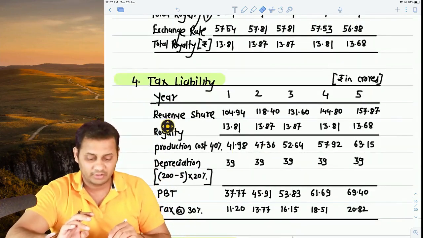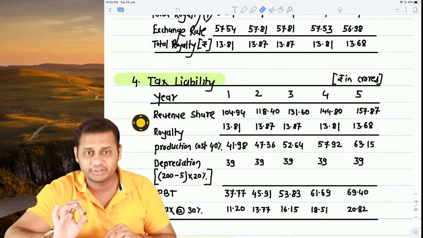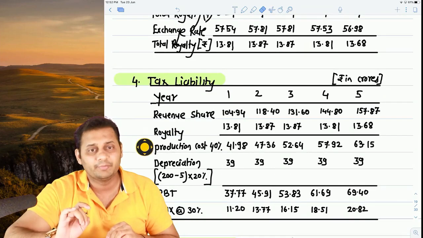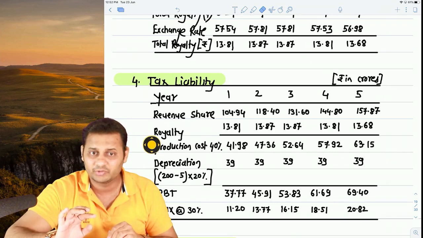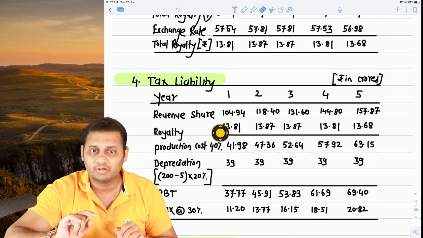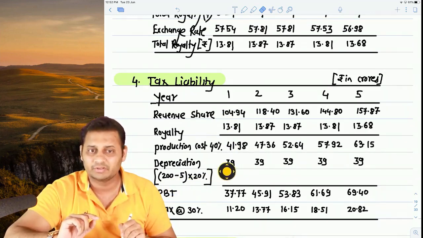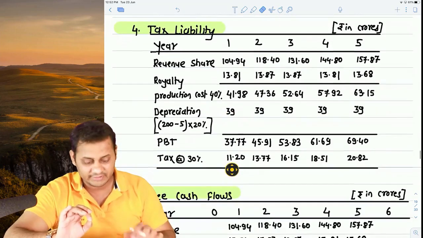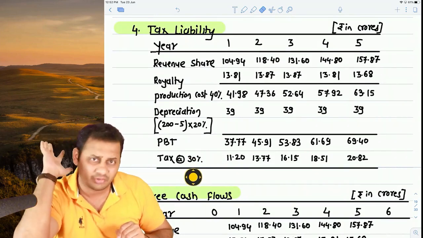In the first row, I took the 55% revenue share, then I took royalty. Now you remember production cost was 40%. So production cost of revenue only will be taken, because production cost has no relevance with the royalty. That's why this is ignored. So production cost of 40% of this 104.94 is taken here. Then comes the depreciation. Depreciation is calculated simply as 200 minus salvage value multiplied by 20%. So that came to 39. Okay, all the expenses are deducted. Now comes the profit before tax, and then comes the tax at 30%. Profit after tax is not required right now.